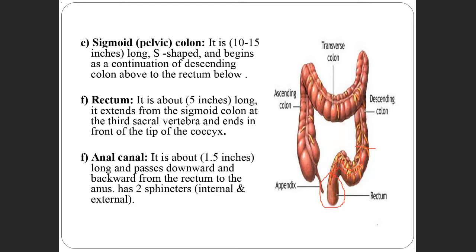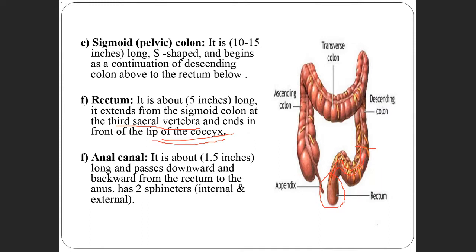It extends from the sigmoid colon at the third sacral vertebra. See here, from where to where is the rectum extended? The rectum extends from the third sacral vertebra to the tip of the coccyx bone.